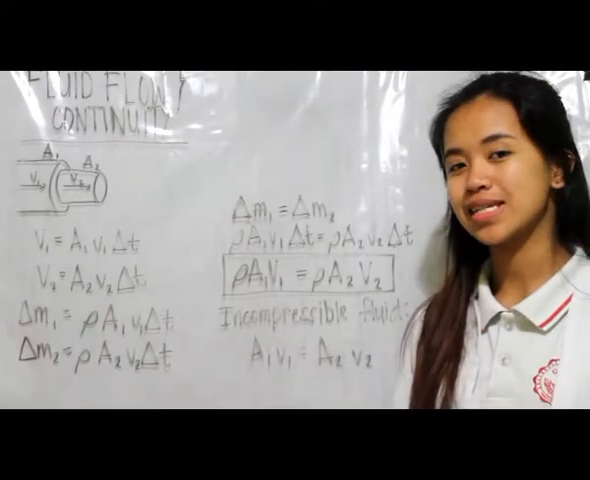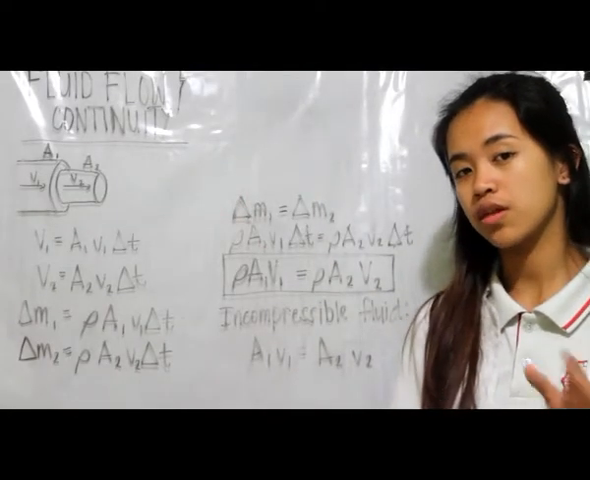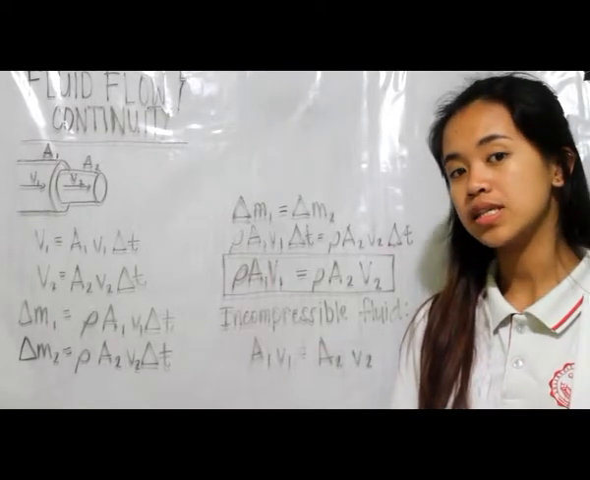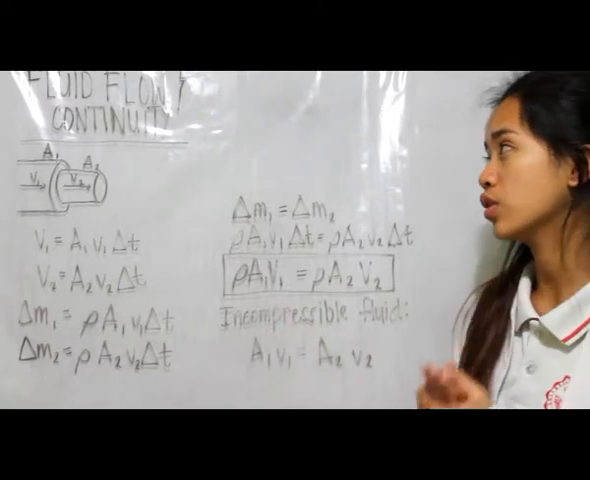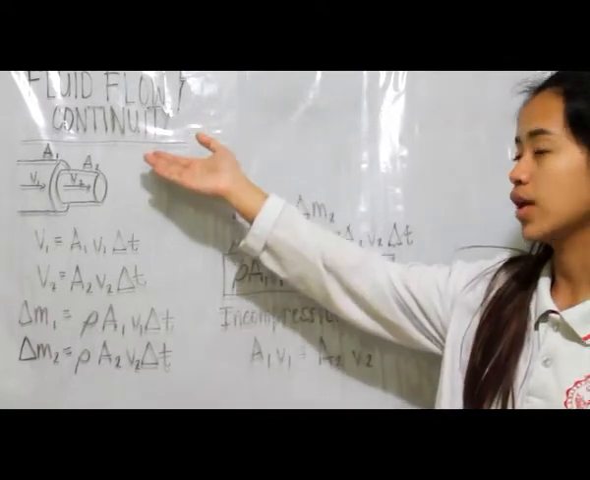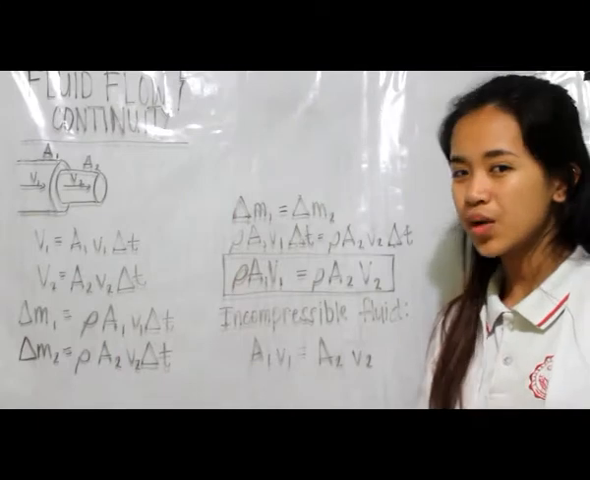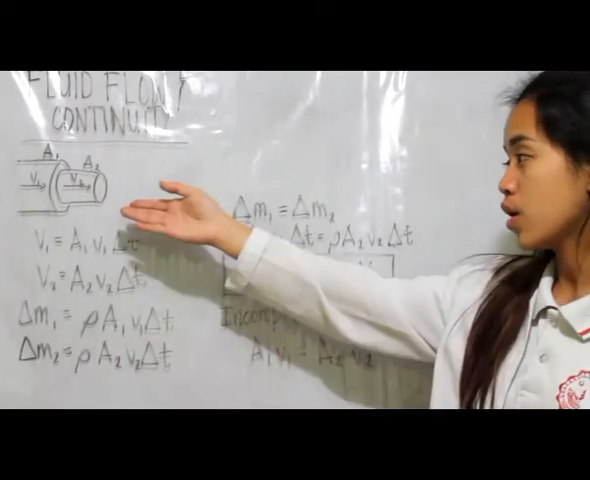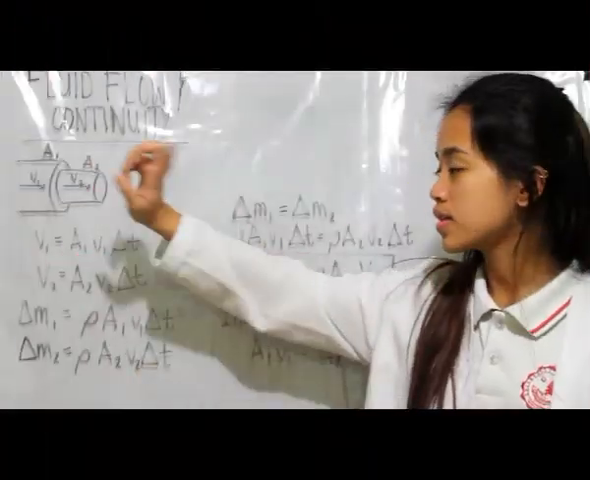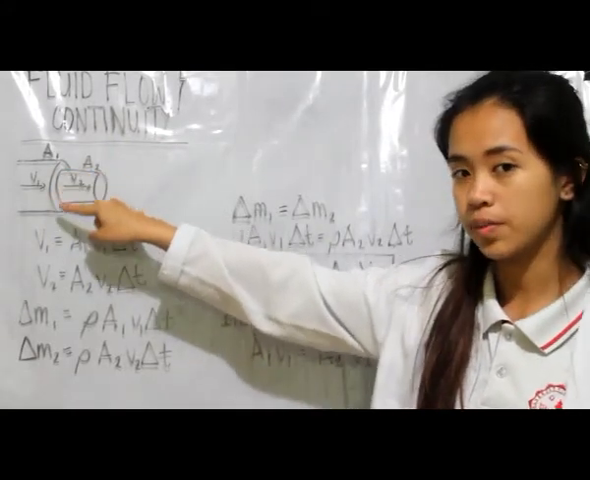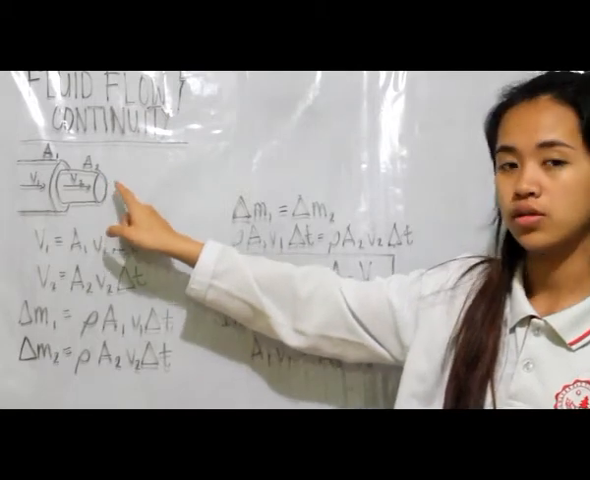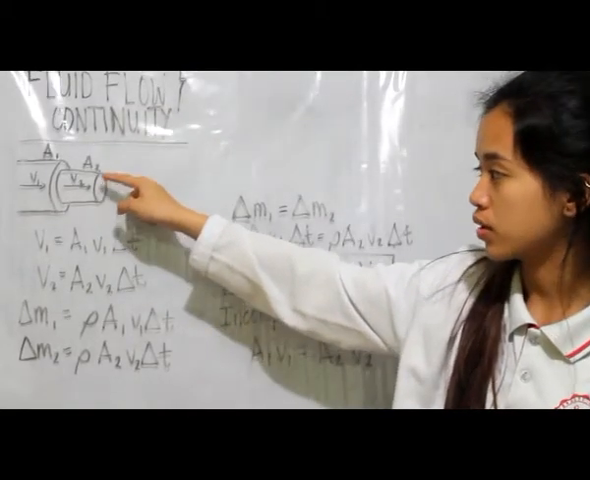Have you ever noticed that if you place your finger partially on the opening of a faucet, the speed seems to increase? Now we're going to talk more about this situation regarding our topic, fluid flow and continuity. Here we can see a diagram of a pipe with different diameters. Now this is cross-sectional area 1, which is the bigger circular part, and cross-sectional area 2, which is the smaller circular part.